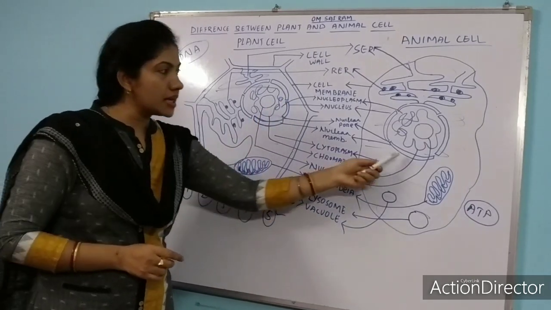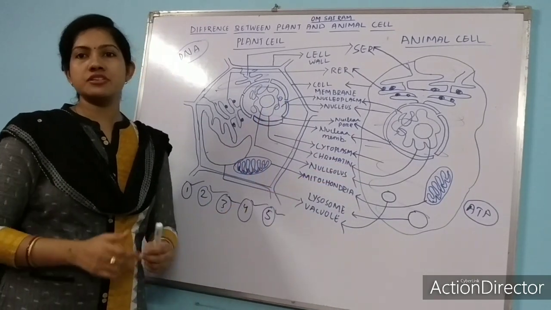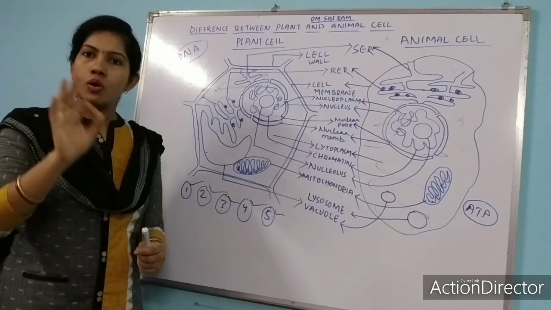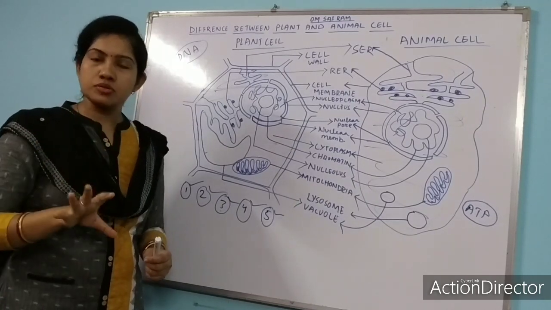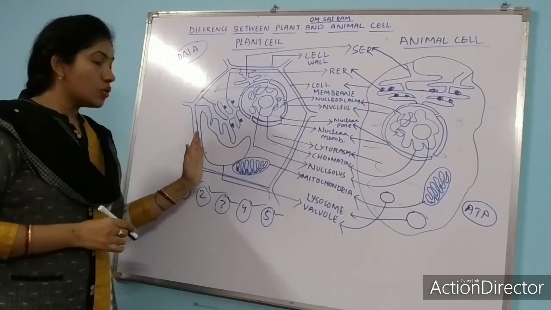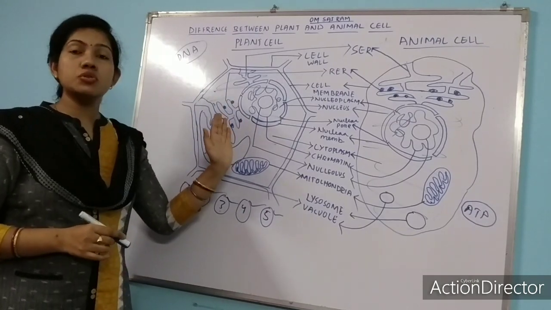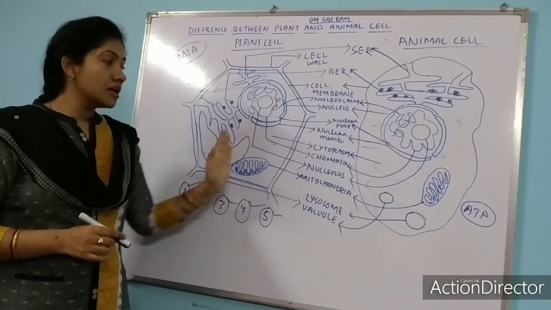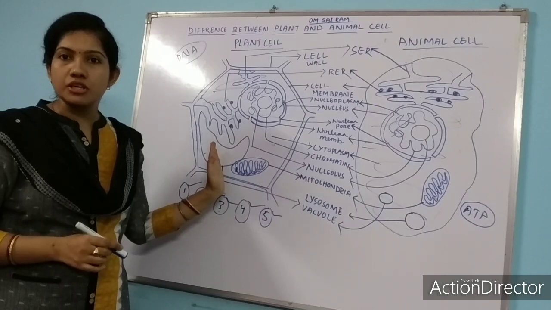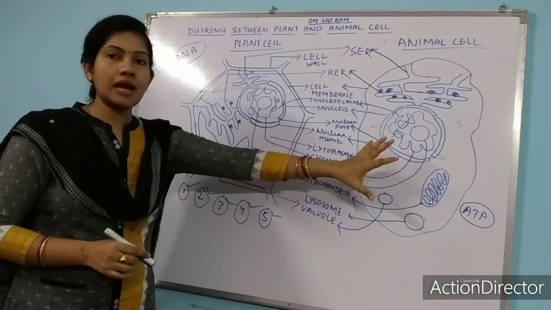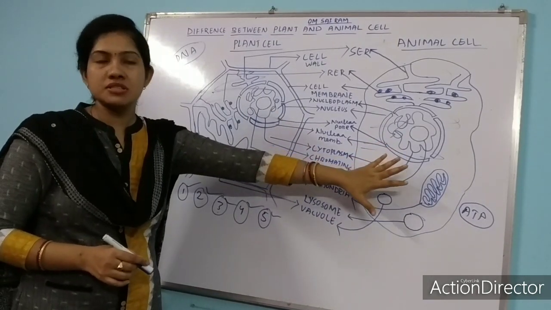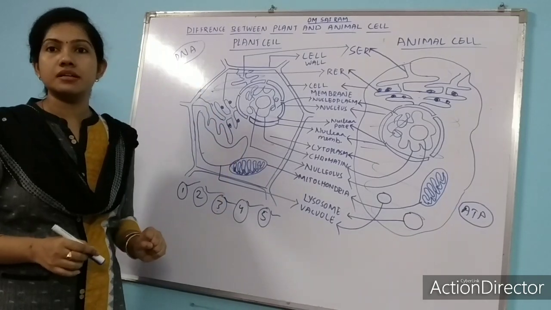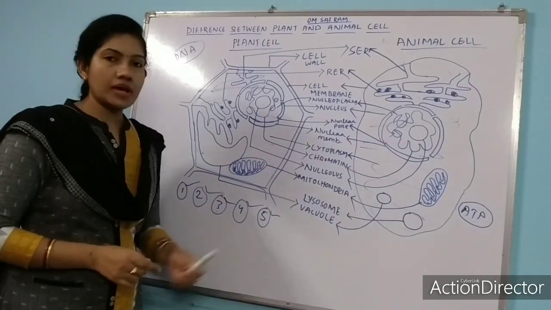But in animal cell, no such large vacuole is present. These are all your GK questions also. Just remember all these things. Why in plant cells is the nucleus present towards the marginal side? Due to the presence of large vacuole. Okay, but that kind of large vacuole is not present in animal cell. That's why nucleus is at center. Okay, so this is all about vacuole.